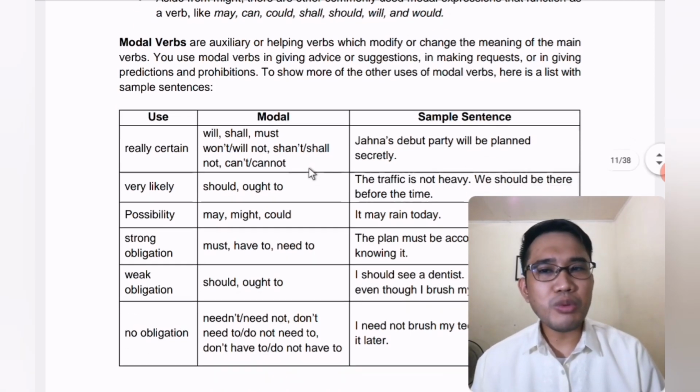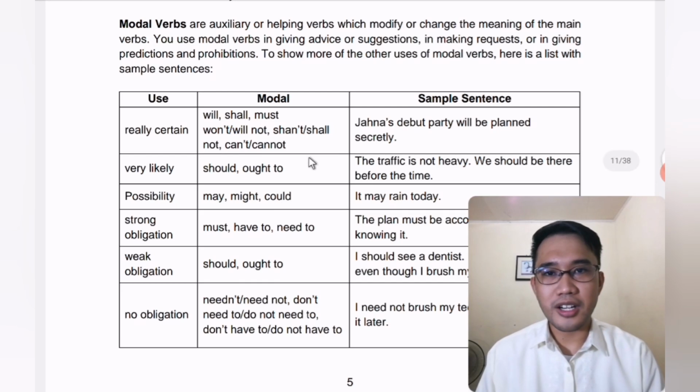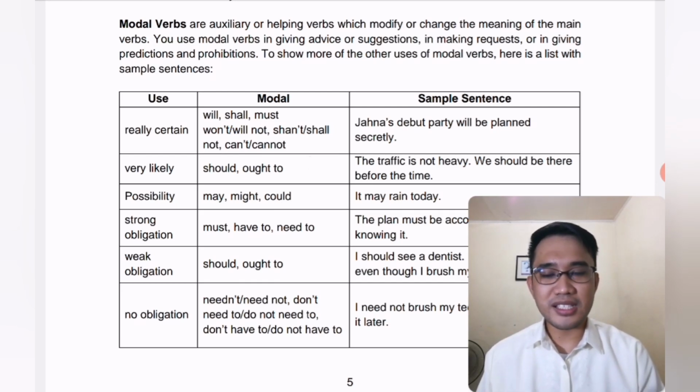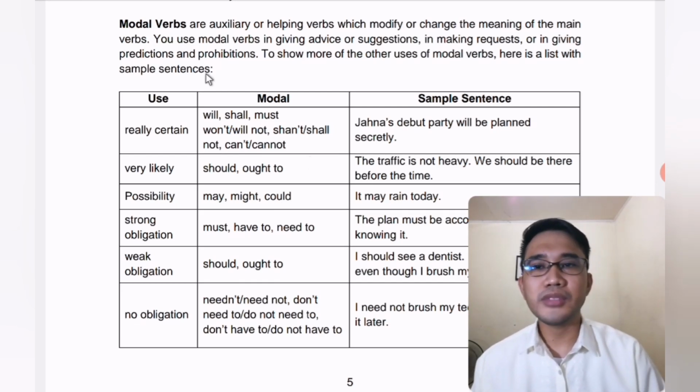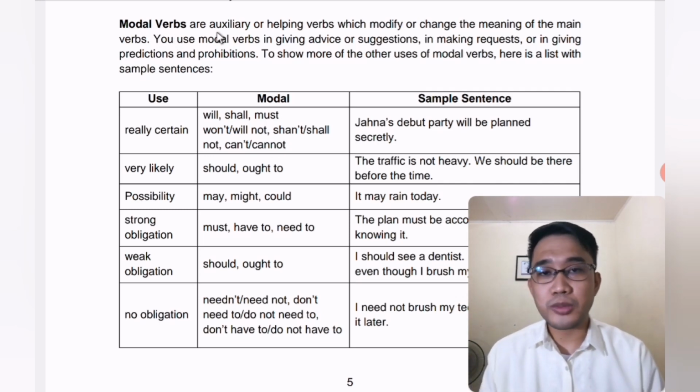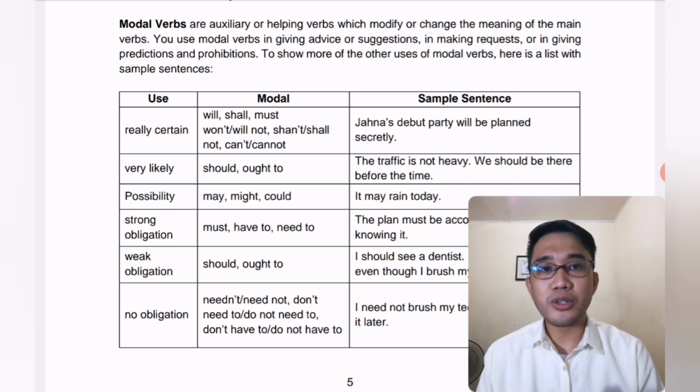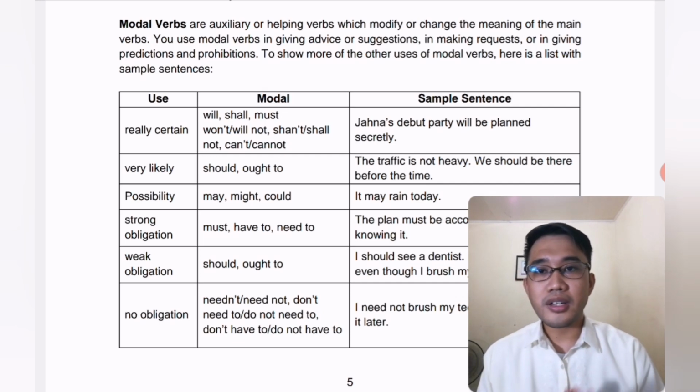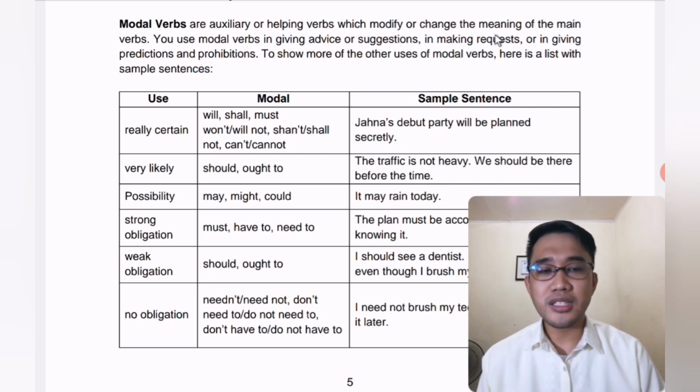Now, if we were asked what modal verbs are, this is its exact definition. Modal verbs are auxiliary or helping verbs which modify or change the meaning of the main verbs. Again, modal verbs are auxiliary or helping verbs which modify or change the meaning of the main verbs.